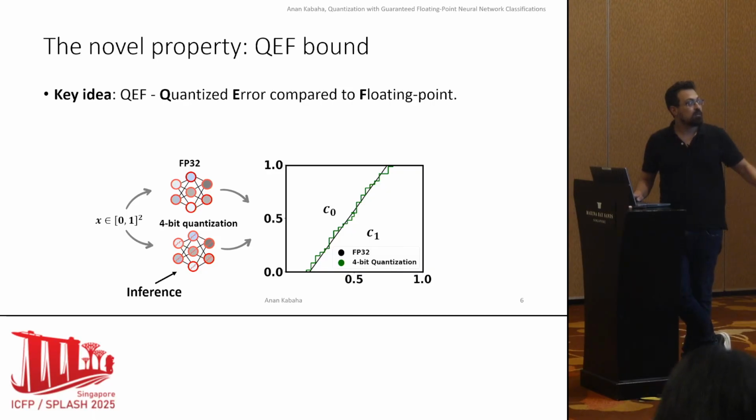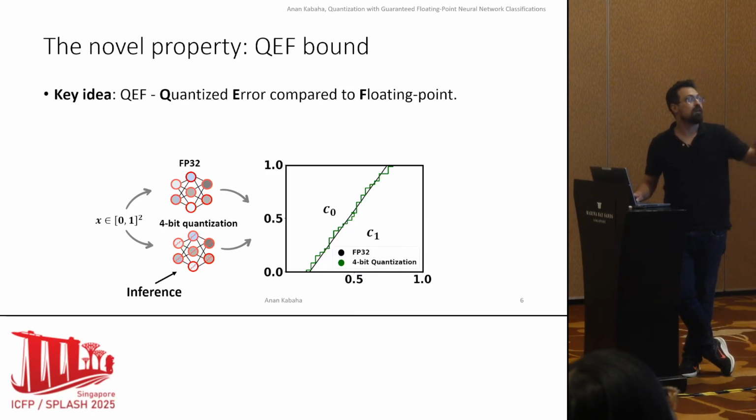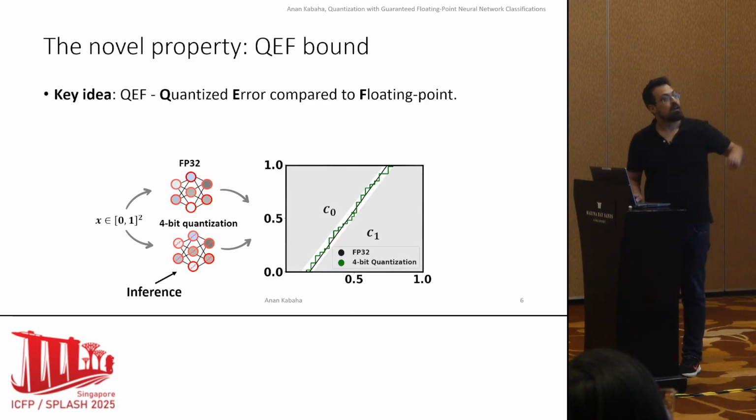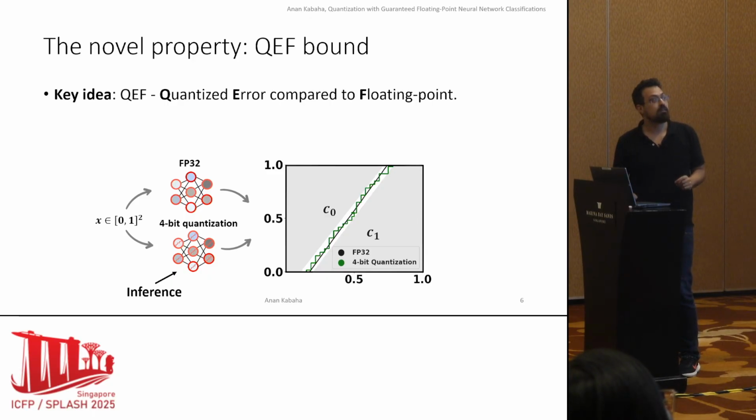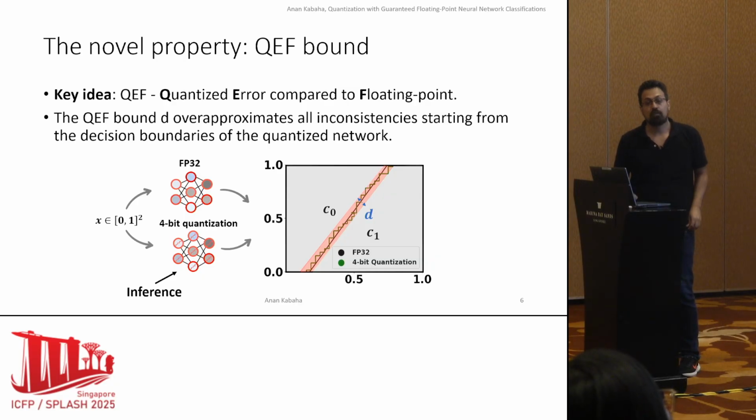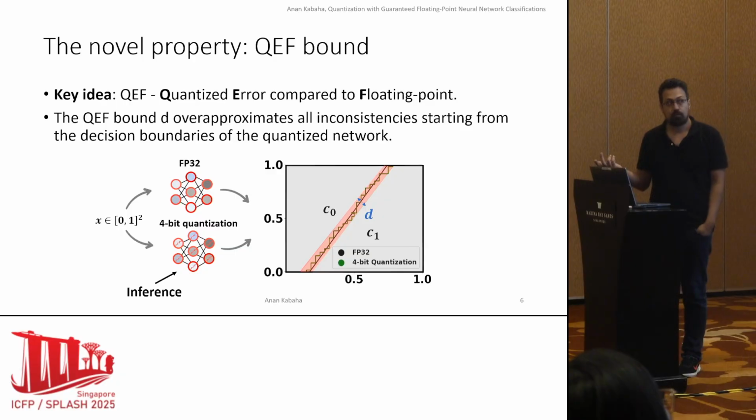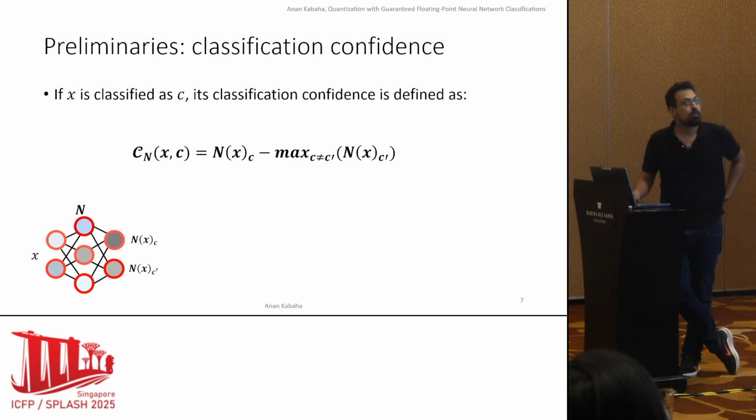Now, to understand this bound, let's consider again two classifiers, floating point and quantized, that accept a 2D input and classify into C0 and C1. If we look at the classification results, we can see that for most of the inputs, they classify similarly, they're consistent. But around the decision boundaries, in this red region, we have all the differently classified inputs. So our goal now is to define a bound starting from the decision boundaries of the quantized network, expanding until it covers all the red region. That's our goal.